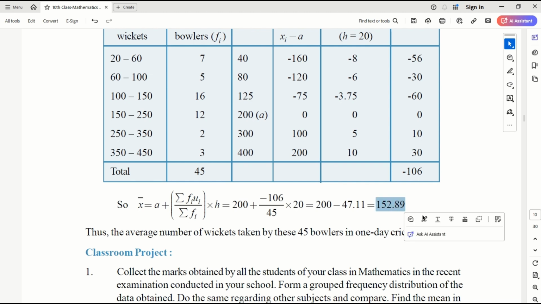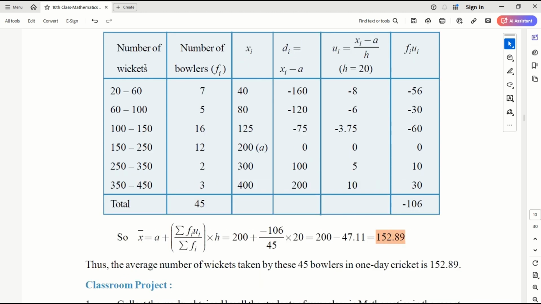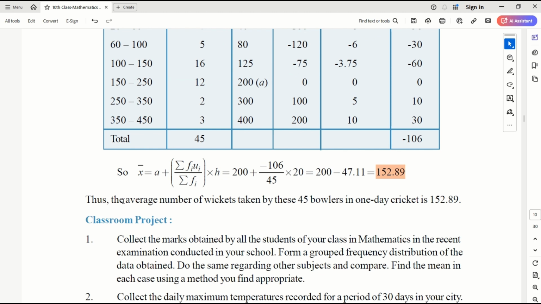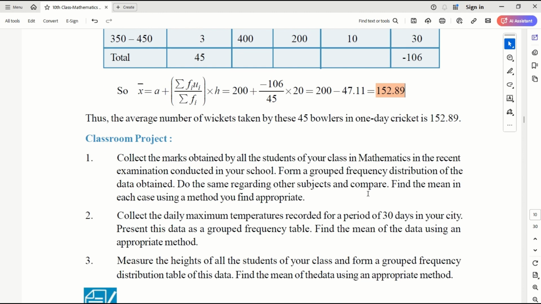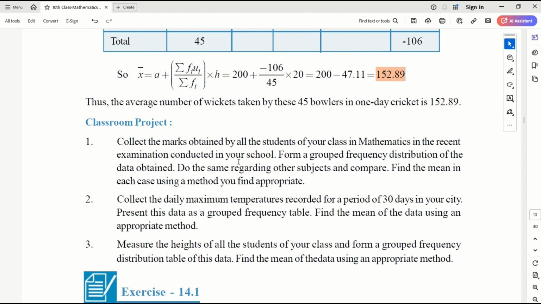What is the meaning of this actually? First, what is the meaning of the mean that you are calculating? The question talks about the number of wickets and the number of bowlers. If I divide the number of wickets by the number of bowlers, I get the average number of wickets taken by a bowler. So this is my mean. This mean tells that the average number of wickets taken by these 45 bowlers in one-day cricket is this value. There are so many things where you can take real data, calculate, and represent the data in a beautiful way using the mean.